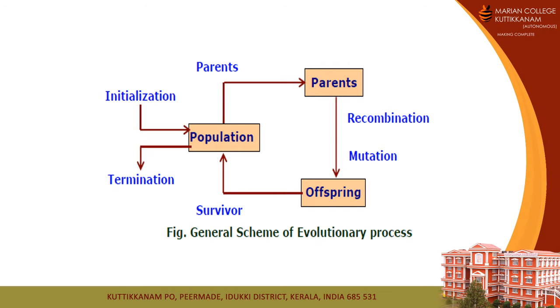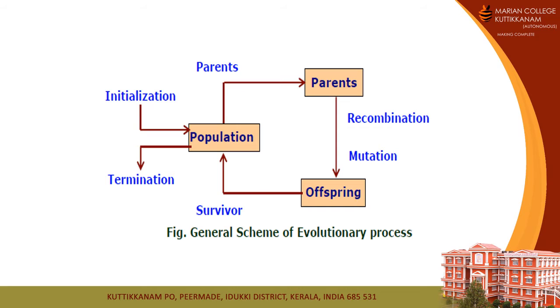The working principle of a genetic algorithm: for a problem to find a solution, we initialize the solution, that is, the population. The population contains a set of chromosomes. Among the chromosomes, we select two as parents, and then perform genetic operations like crossover and mutation to produce offspring.